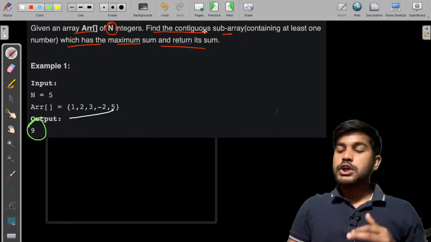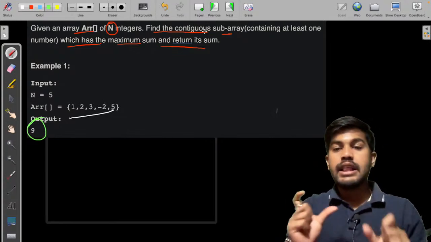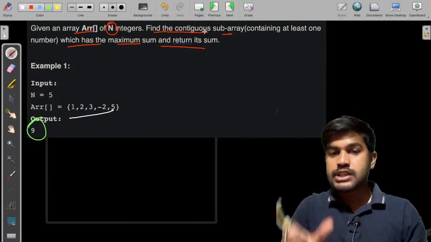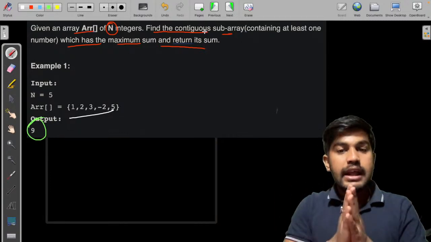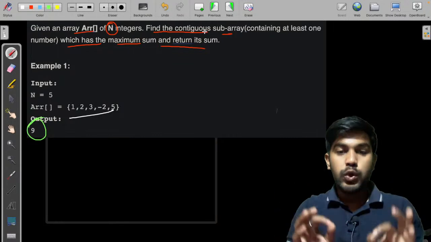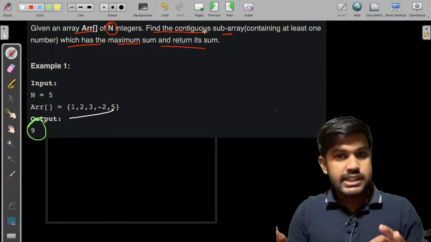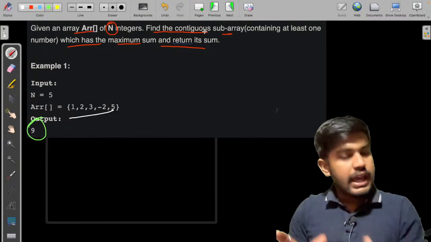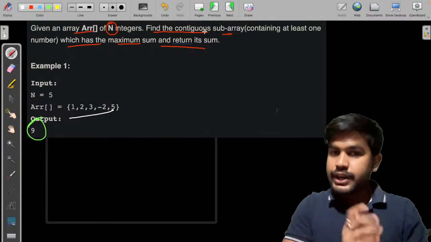So the approach that you would tell to your interviewer is: the smallest size of the subarray can be 1 and the largest size of the subarray can be the size of the whole array. Then what I would do is start a loop from 1 to the size of the array, and then iterate over all of them. Okay. And then whatever is the maximum, I would return it.